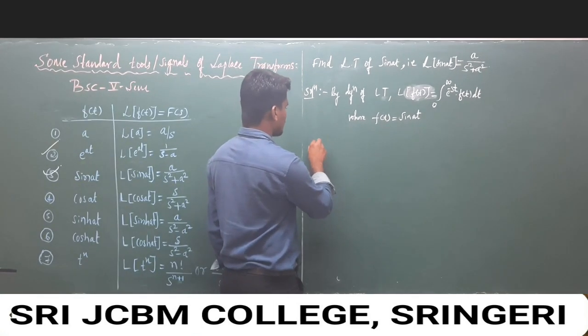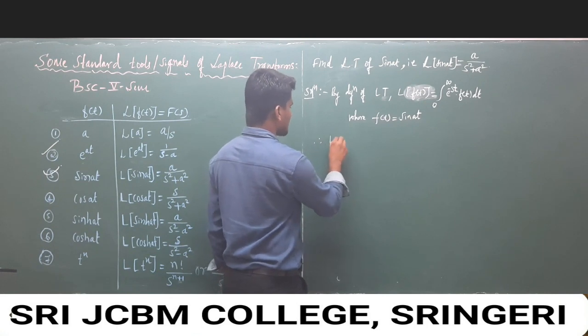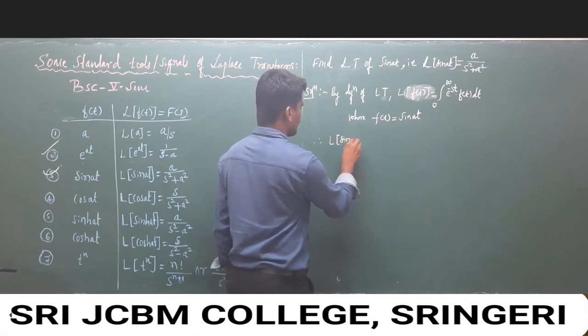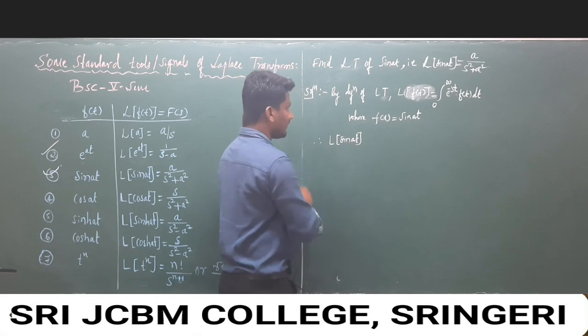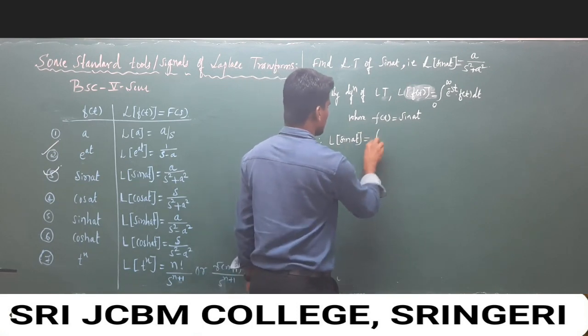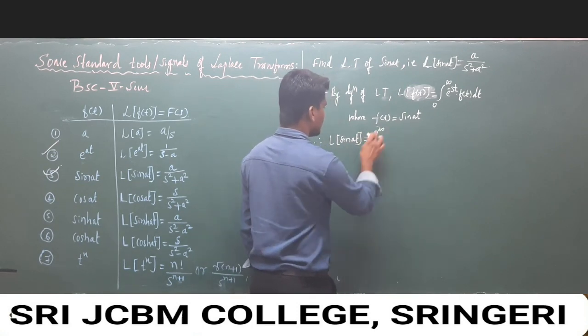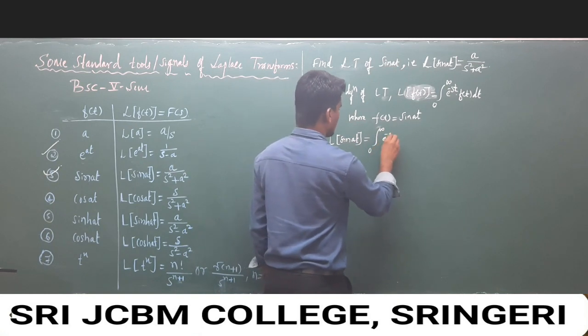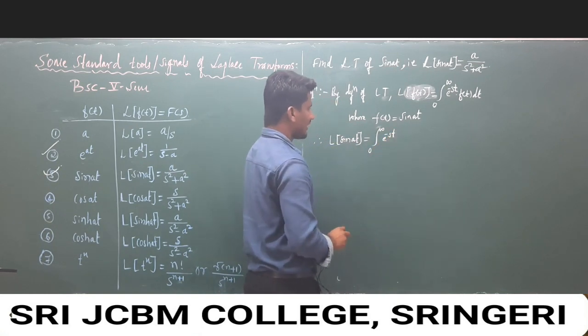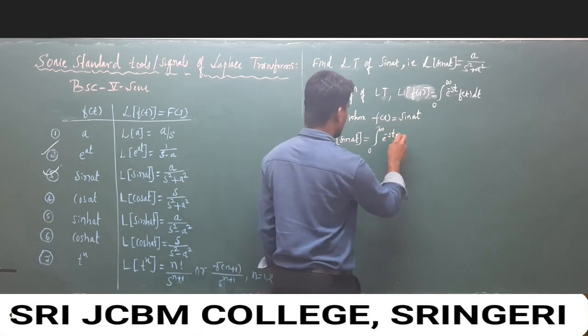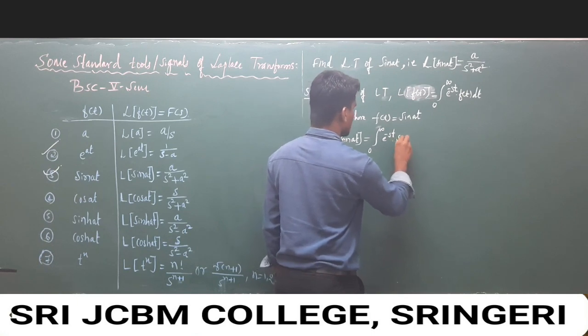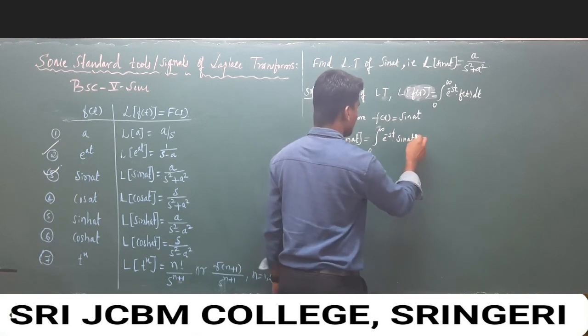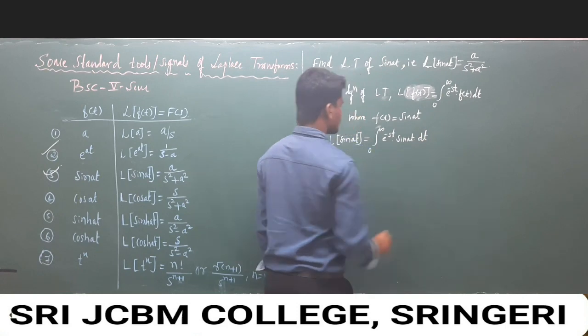So therefore Laplace transform of sine of at is equal to integration 0 to infinity e to the power minus st, and f of t is given, sine of at dt.